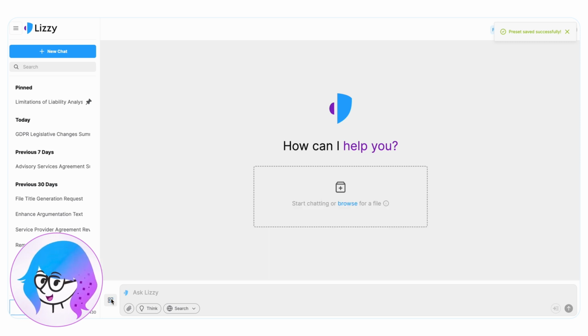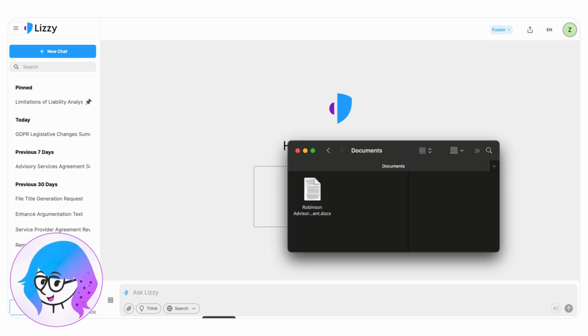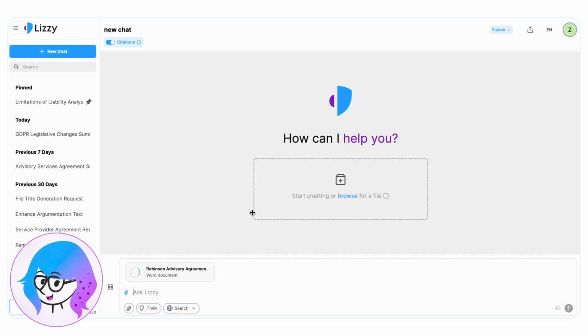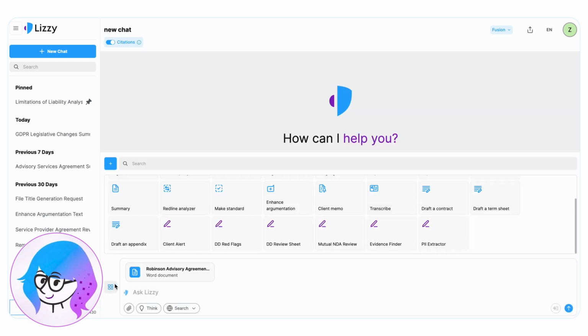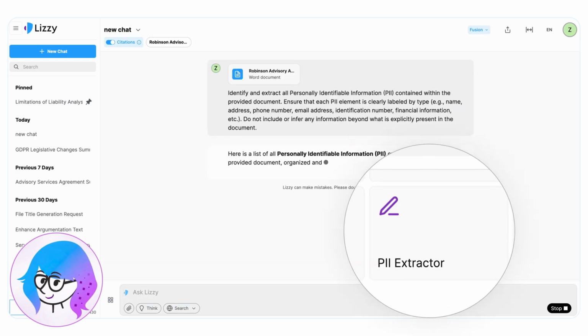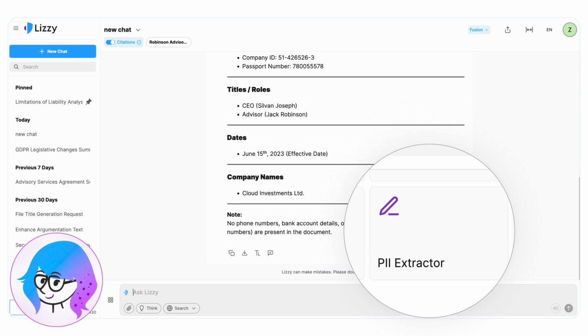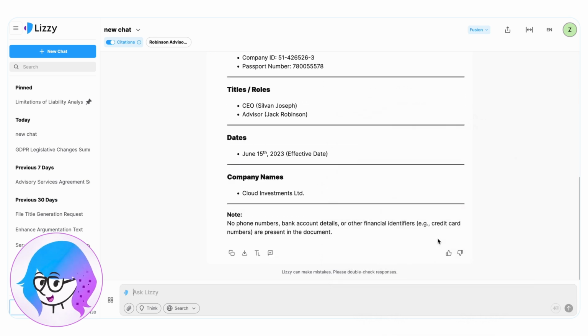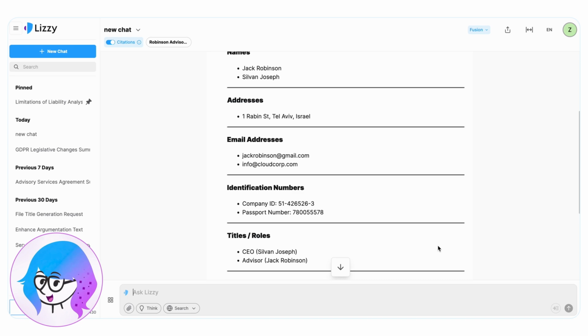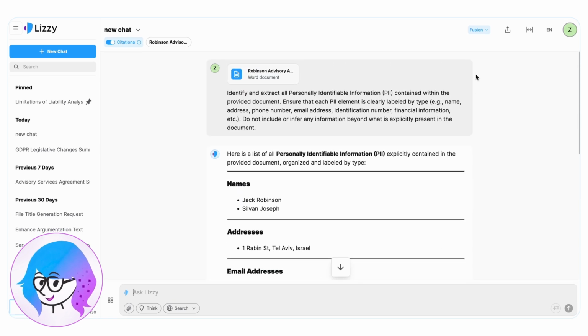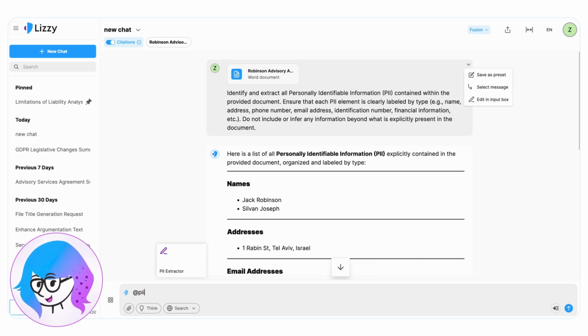Now let's try it. I start a new chat and drag in a document. I select the new quick action and run it. Looks like Lizzy did a great job. A couple of small tips. You can save any prompt as a preset. Just open the prompt options and choose Save as Preset. To quickly find a preset, simply type at PII in the input bar. The quick action will pop up instantly and you can trigger it right away.